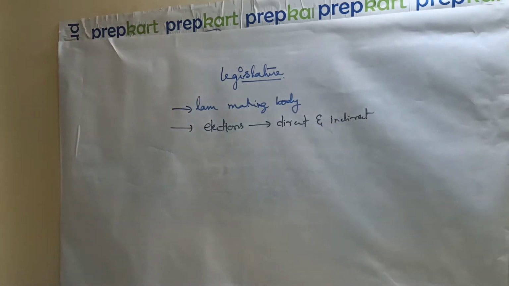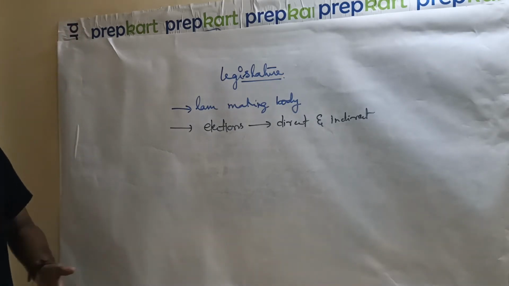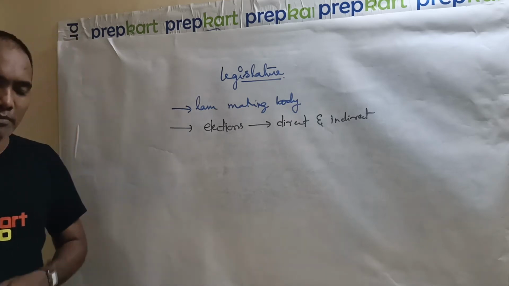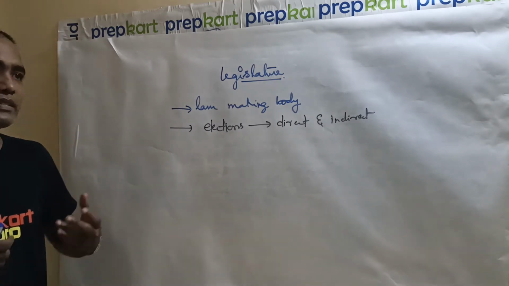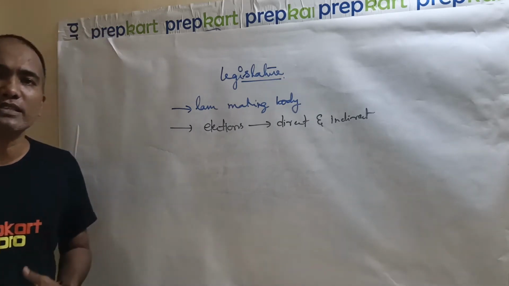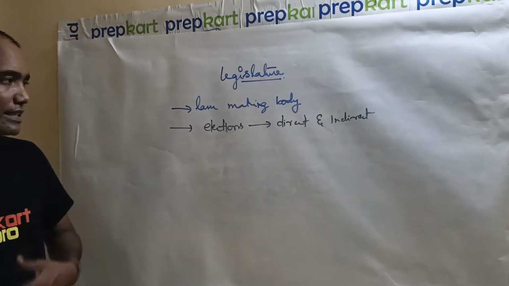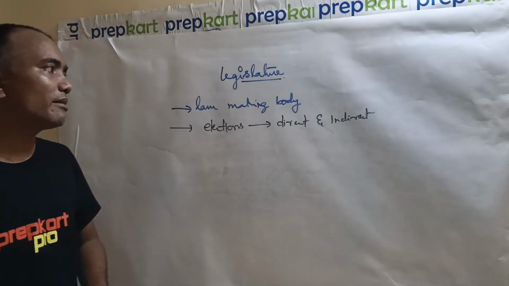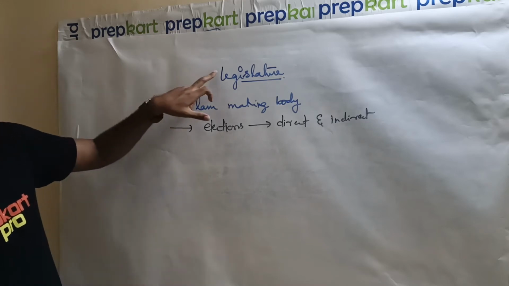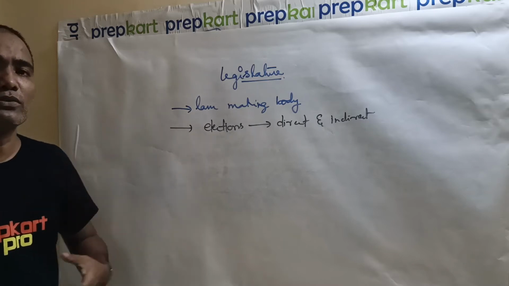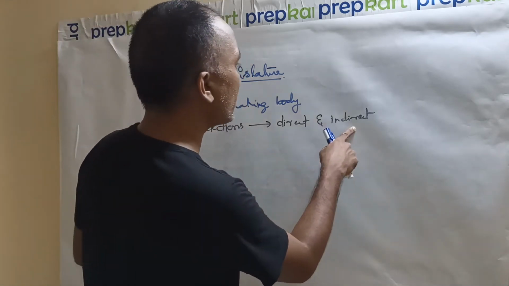Whenever we come across this term legislature, the very first thing we should learn is that it is a law-making body. For example, Parliament of India is a law-making body, the State Assembly of Uttar Pradesh is a law-making body, the State Assembly of Andhra Pradesh is a law-making body. So a legislative assembly is a law-making body, Parliament is a law-making body. Legislature is generally a law-making body, and that body comes into action through elections, direct elections or indirect elections.